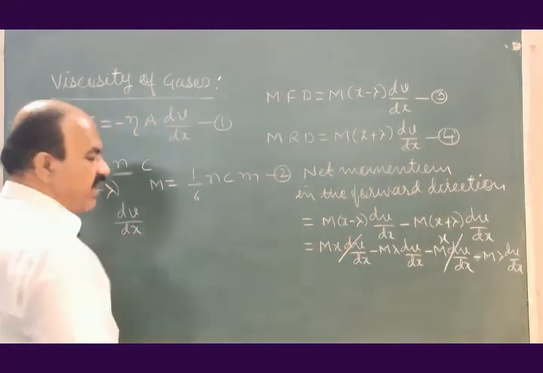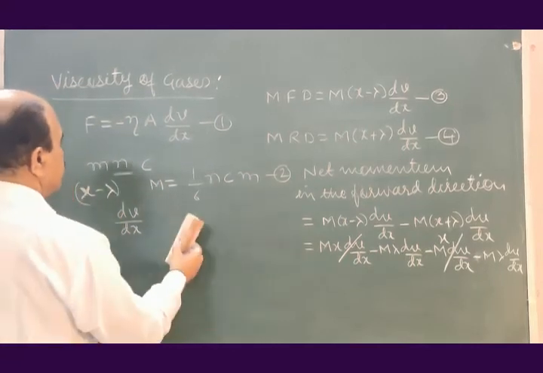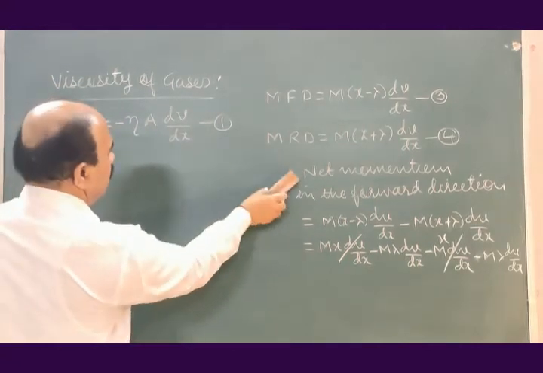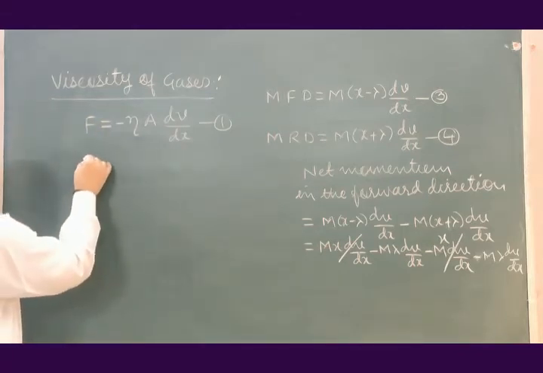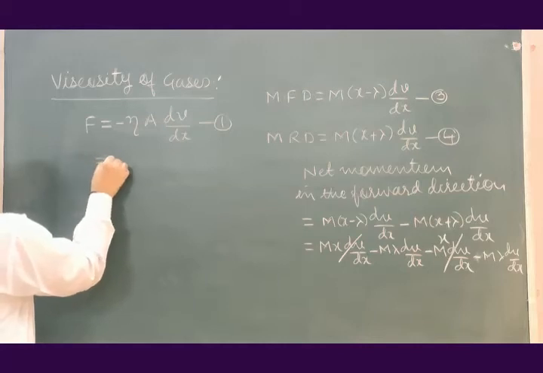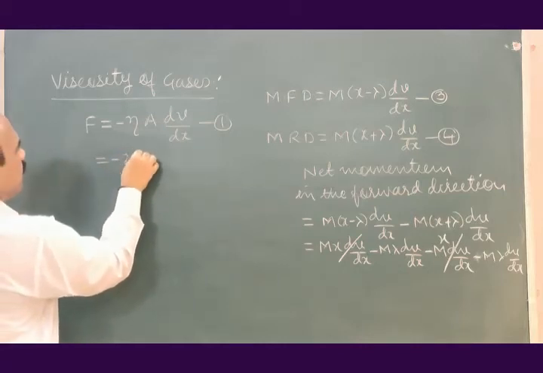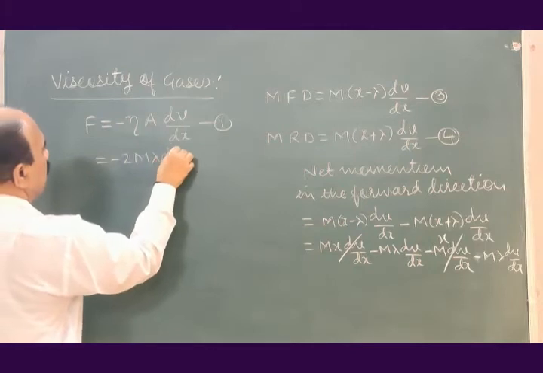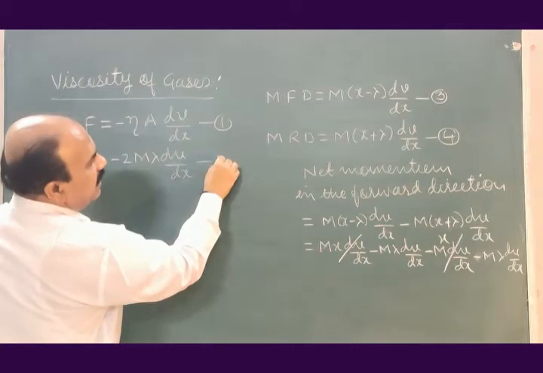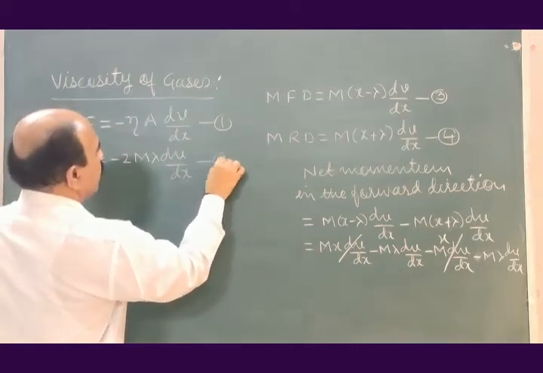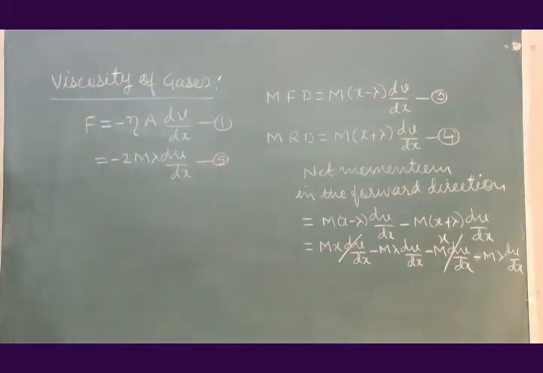So momentum in the forward direction is minus 2 times m lambda dv by dx, equation number 5. LHS of equations 1 and 5 are the same. What is momentum transfer?